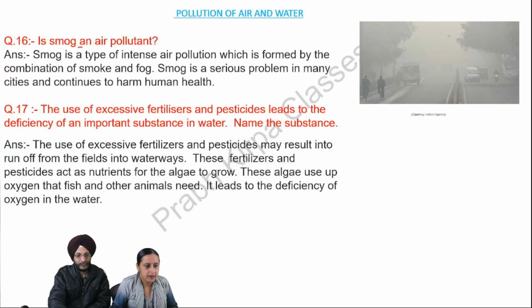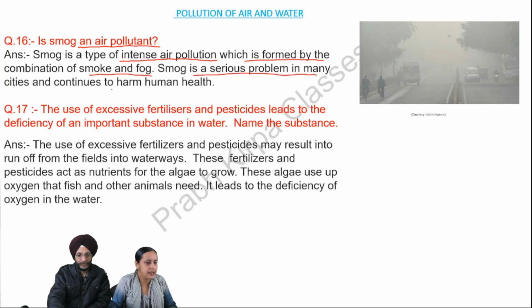Question number 16: Is smoke an air pollutant? Answer: Smoke is a type of intense air pollution which is formed by the combination of smoke and fog. Smoke is a serious problem in many cities and continues to harm human health.